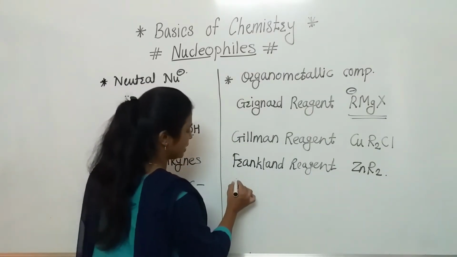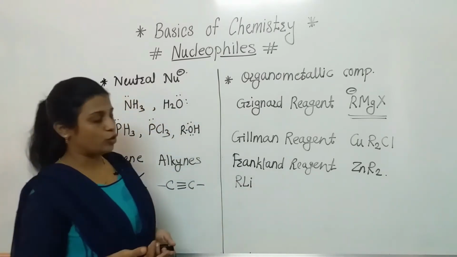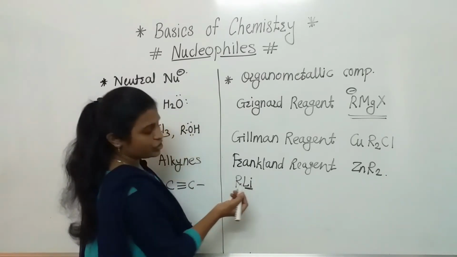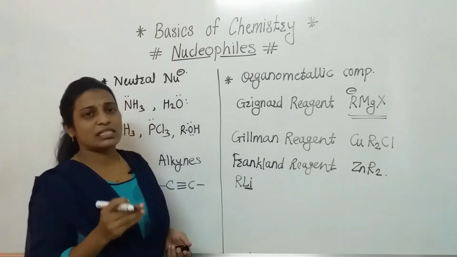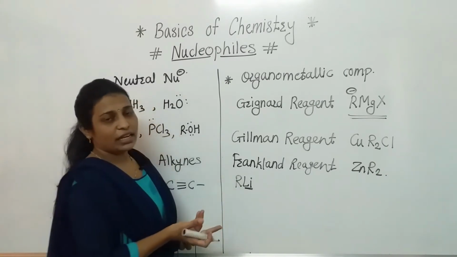As well, we have RLi, which means lithium is bonded with the alkyl group. Lithium is a metal, and as we know, metals carry positive charge, so R will carry negative charge.